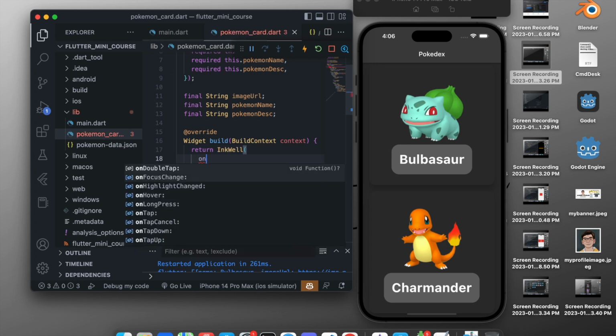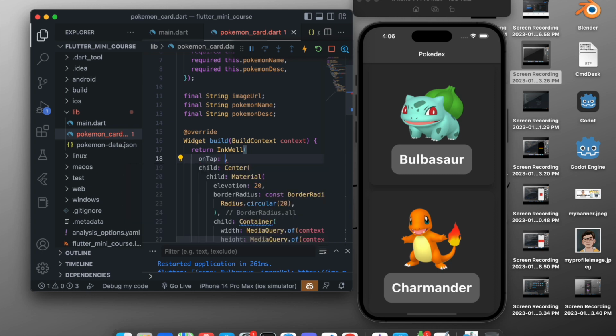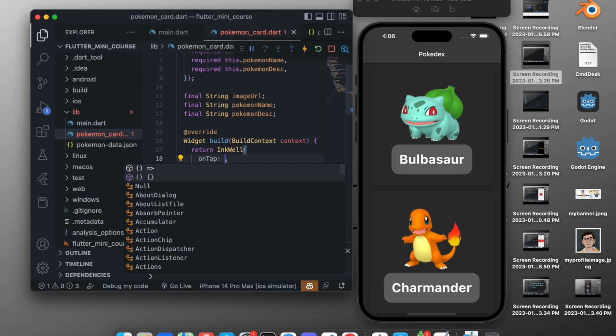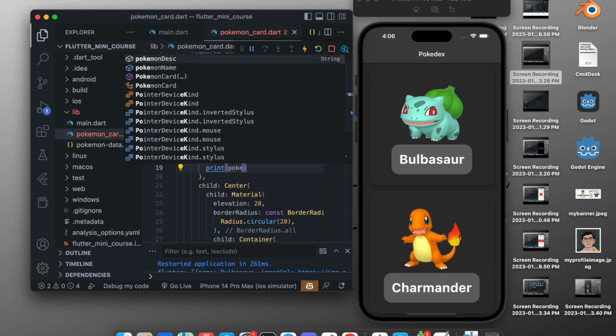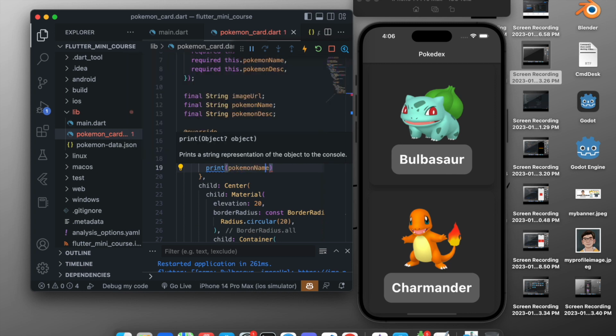So if we type on right here, you can see there are many things: on tap, on hover, on long press, so you can access all these properties. In this case we want to access the tap property. So on tap, what we want to do is print the name of the Pokemon of the card that we are clicking. So we will just print the Pokemon name, and we will say okay.